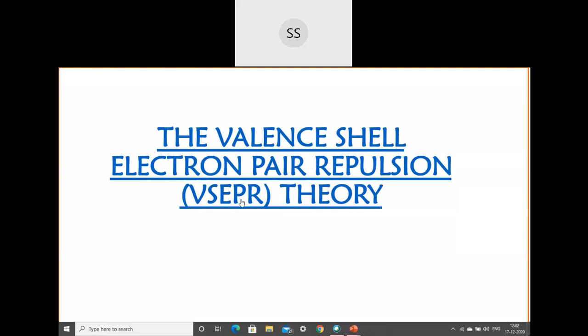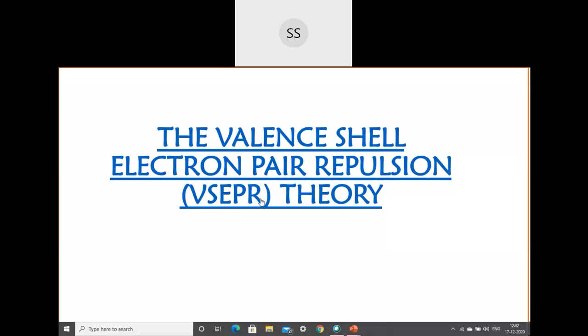So this theory has come forward because you have studied the Lewis concept. What was the drawback in the Lewis concept? The drawback was that it was not able to explain the shape of the molecule. Since we are talking about chemical bonding, that means two or more atoms combined to each other.